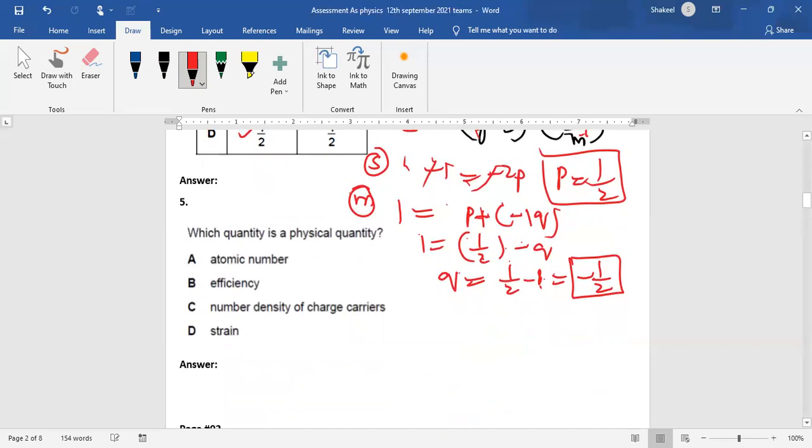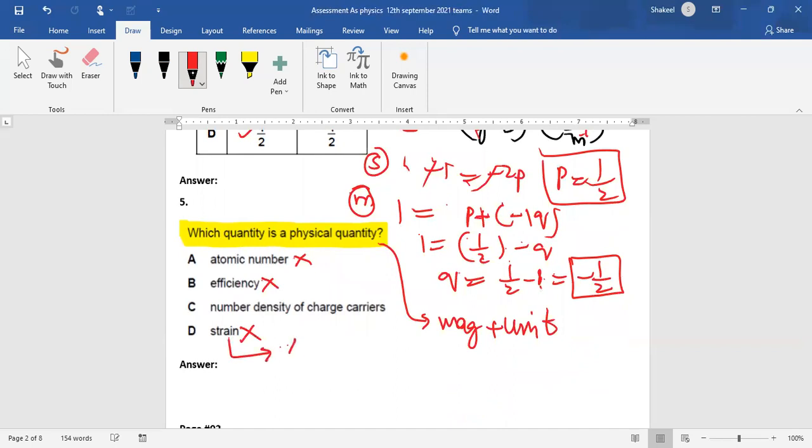Okay, the next question was quite simple. Which quantity is a physical quantity? You know the feature of a physical quantity: it has a magnitude and a unit, magnitude plus unit. Atomic number has no unit. Efficiency has no unit. Strain has no unit, because we will study strain in AS in the topic of deformation. It is change in length per unit original length, so it has no unit.